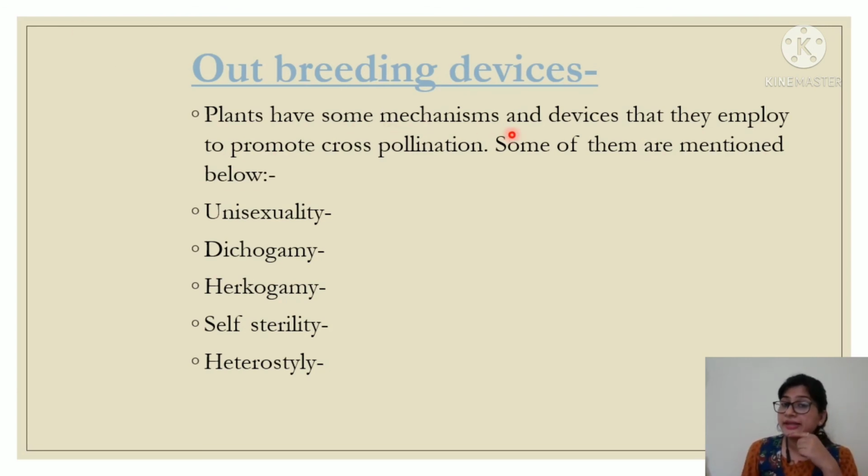Plants have some mechanisms and devices that they employ to promote cross-pollination. Some outbreeding devices are discussed below. First one is unisexuality, second one is trichogamy, third one is herkogamy, fourth one is self-sterility, and the last one is heterostyly.